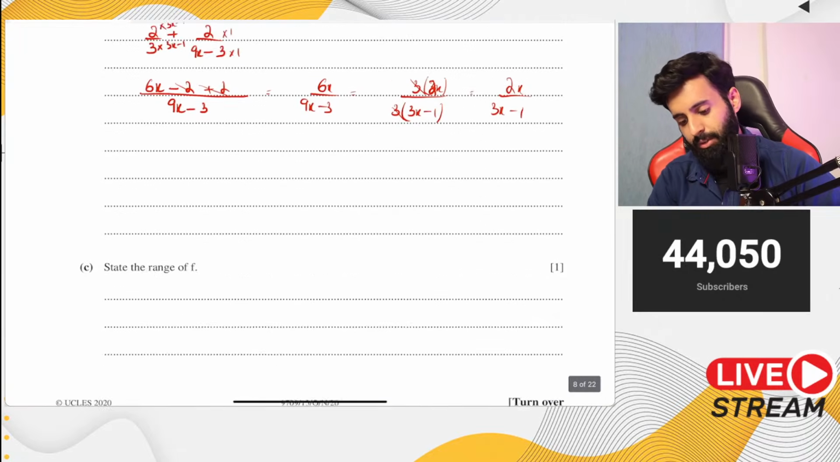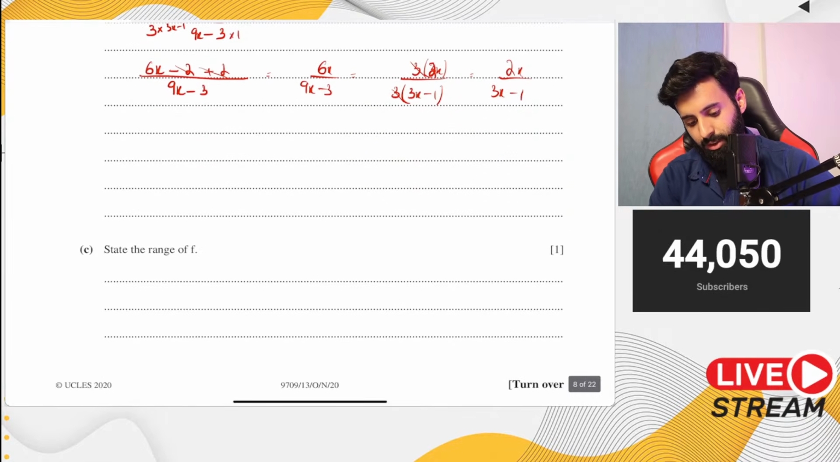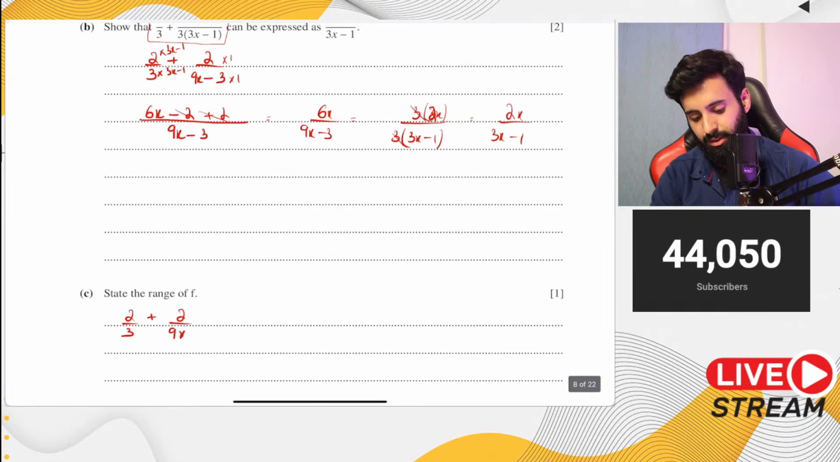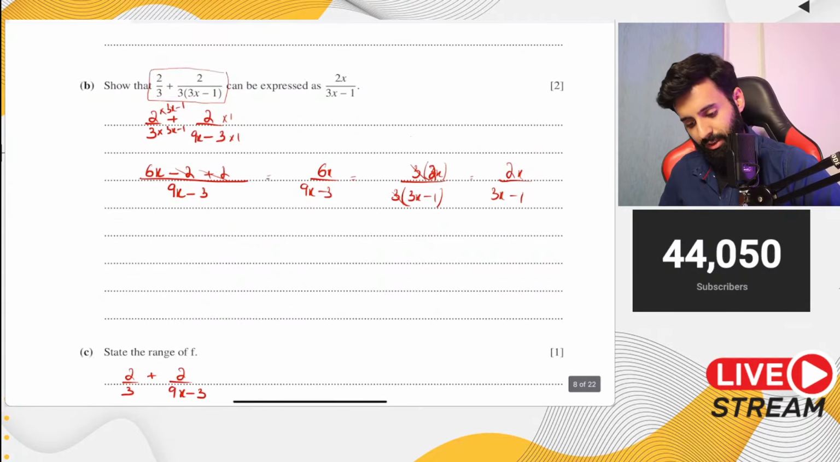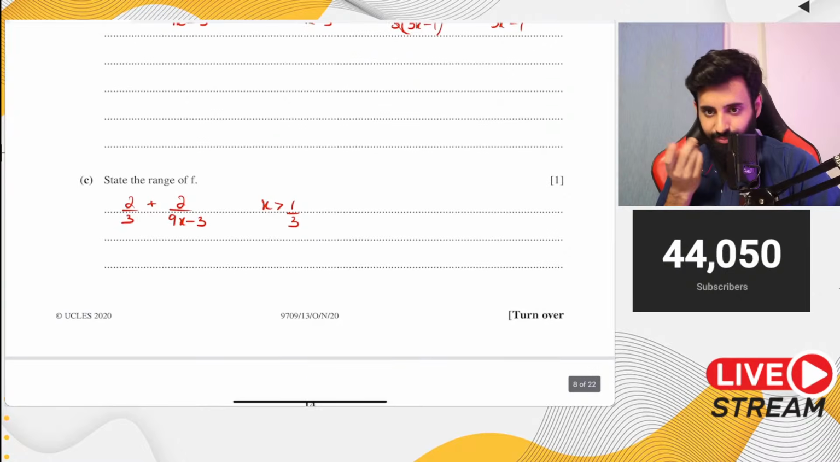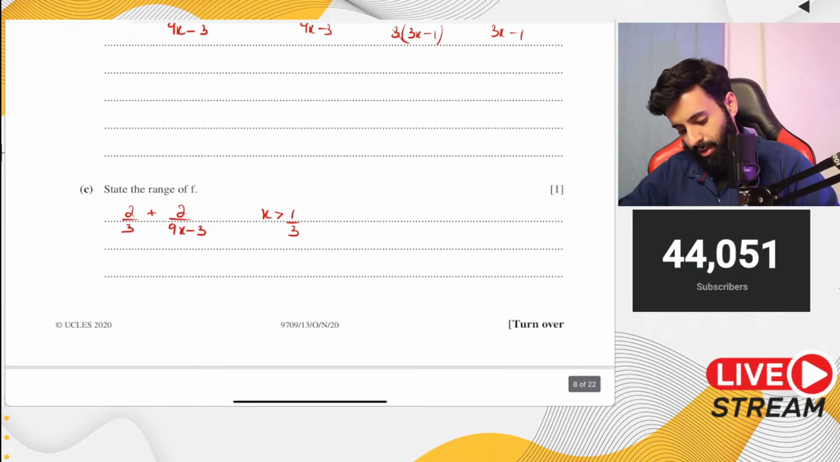In order to find out the range, always use the expression which is split apart. So this is what you have: 2 upon 3 plus 2 over 9x minus 3. And what's the domain that's given? The domain that is given is that x is greater than 1 upon 3. Now, if x is greater than 1 upon 3, let's see what happens if I plug in 1 upon 3. What we get is 2 upon 3 plus 2 over 9 into 1 upon 3 minus 3.